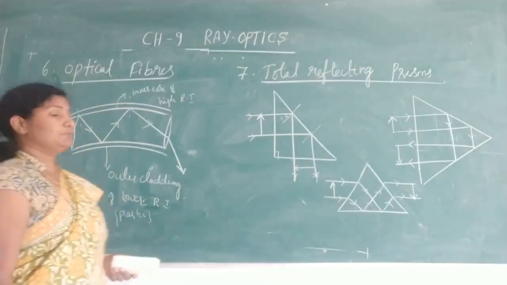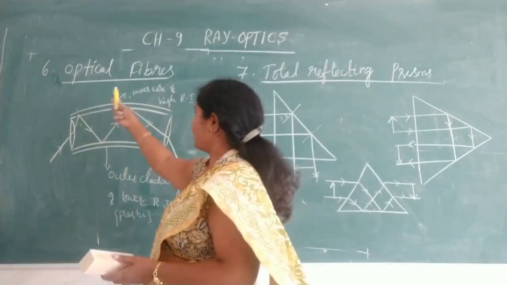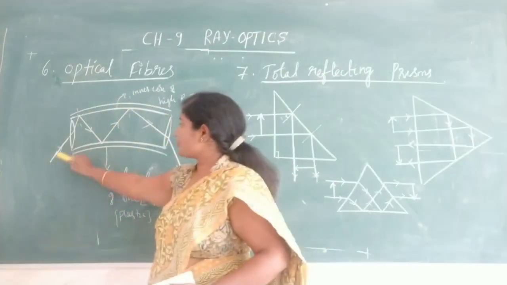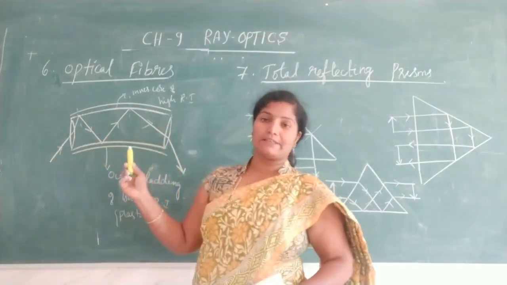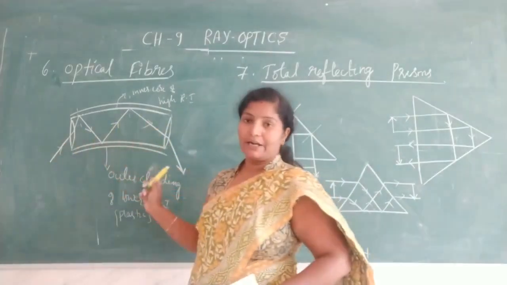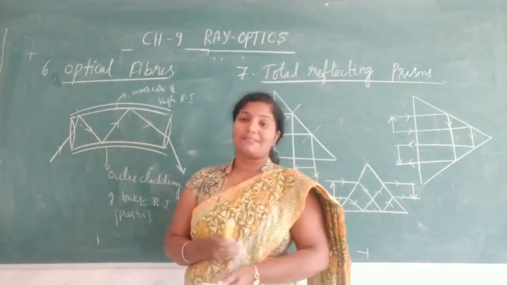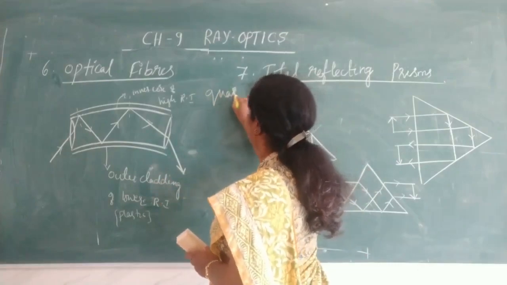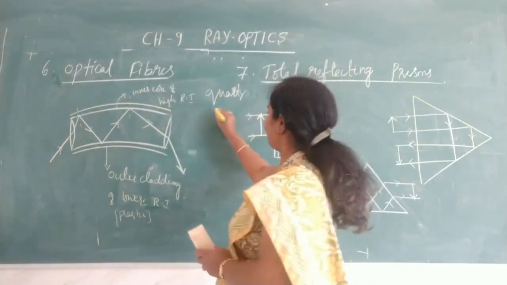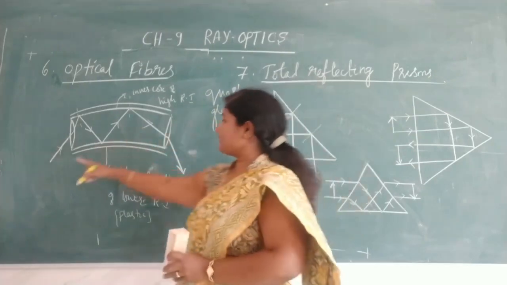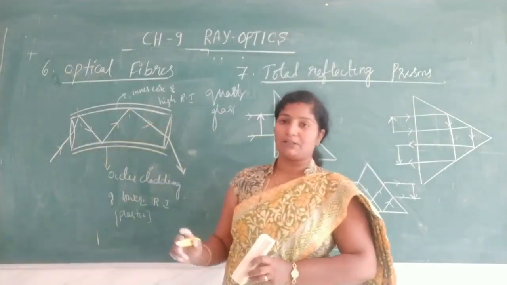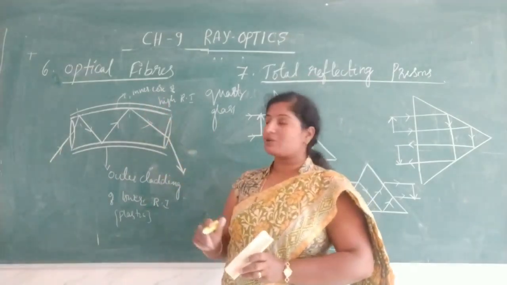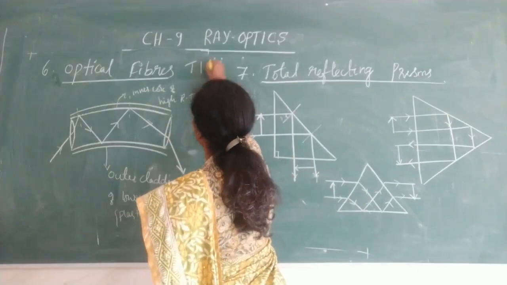Now let us discuss optical fiber. So optical fiber is a piece of glass which transmits the light in any desired path. This optical fiber is a piece of glass or a piece of quartz. It can also be prepared using quartz, which transmits the light in any desired path, and it mainly works on the principle of total internal reflection.